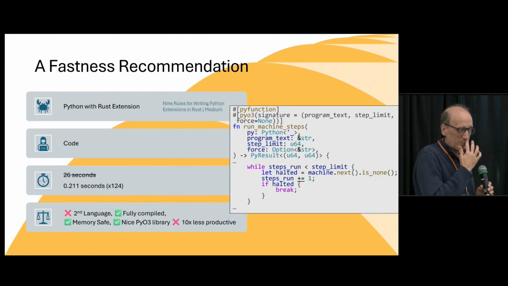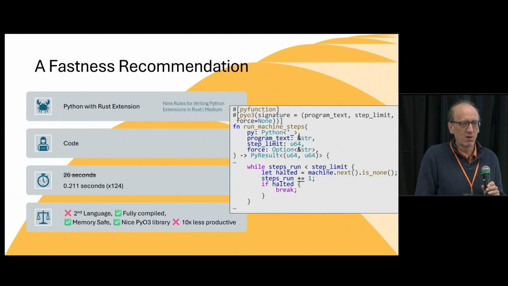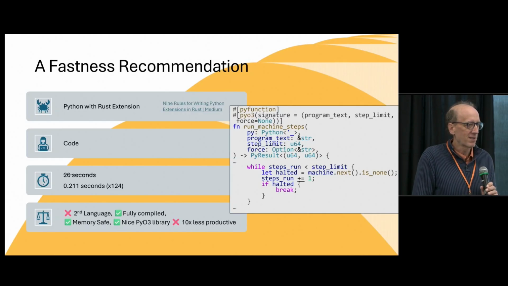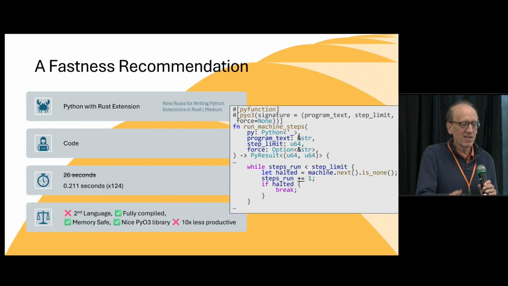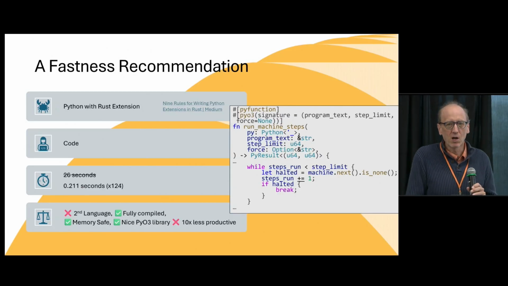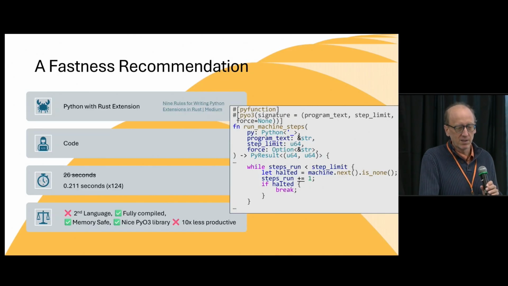The other downside is that even though I'm a fan of both languages, I'm 10 times more productive writing things in Python than I am in Rust. In this case, it's probably worth doing this because I'm getting a 100 times speed up, but my actual coding time is going to take longer because I'm using a language that's not as productive to write in.